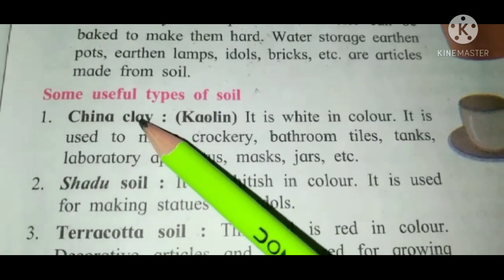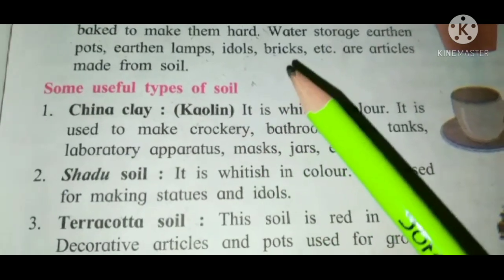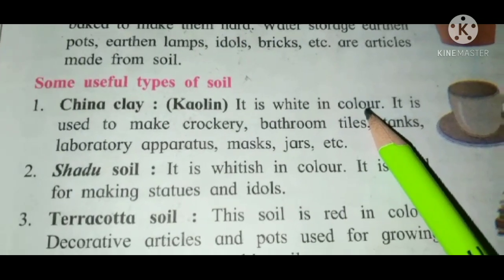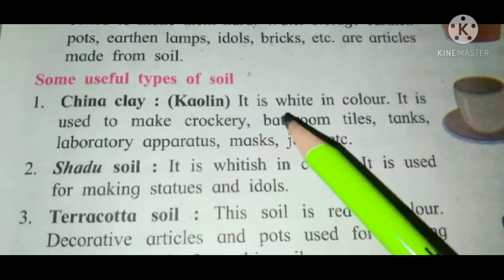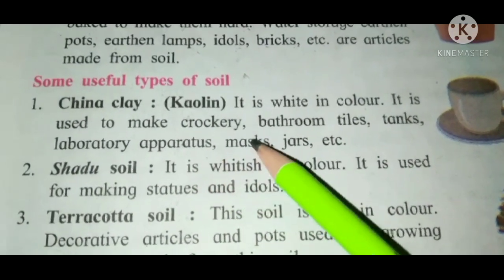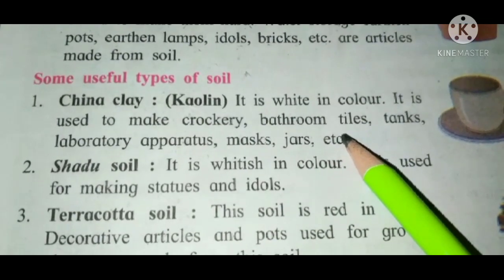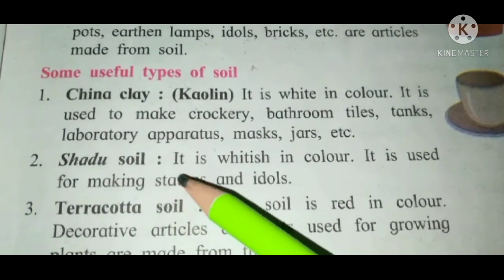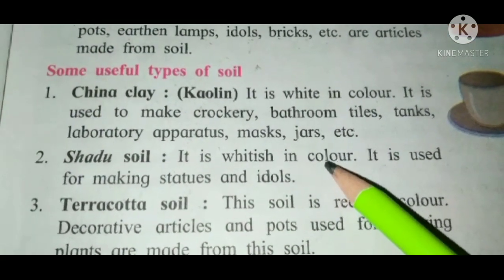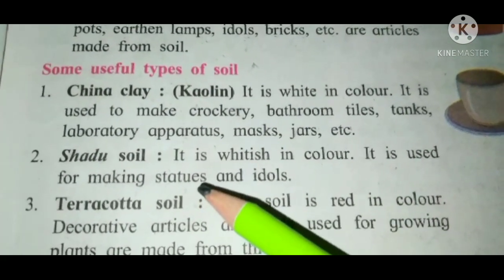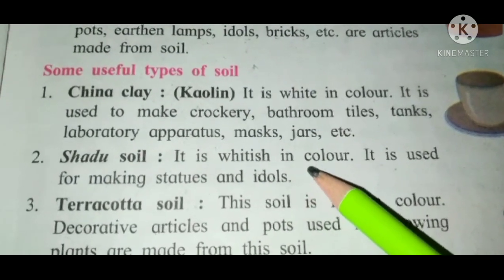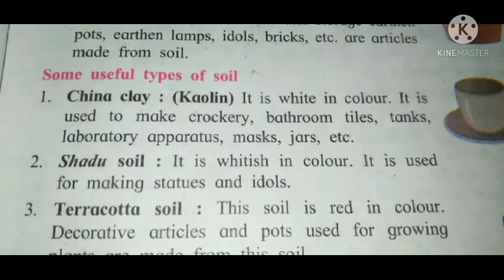First is China clay, kaolin. It is white in color. It is used to make crockery, bathroom tiles, tanks, laboratory apparatus, jars, etc. Now Shadu soil is whitish in color and it is used for making statues and idols.